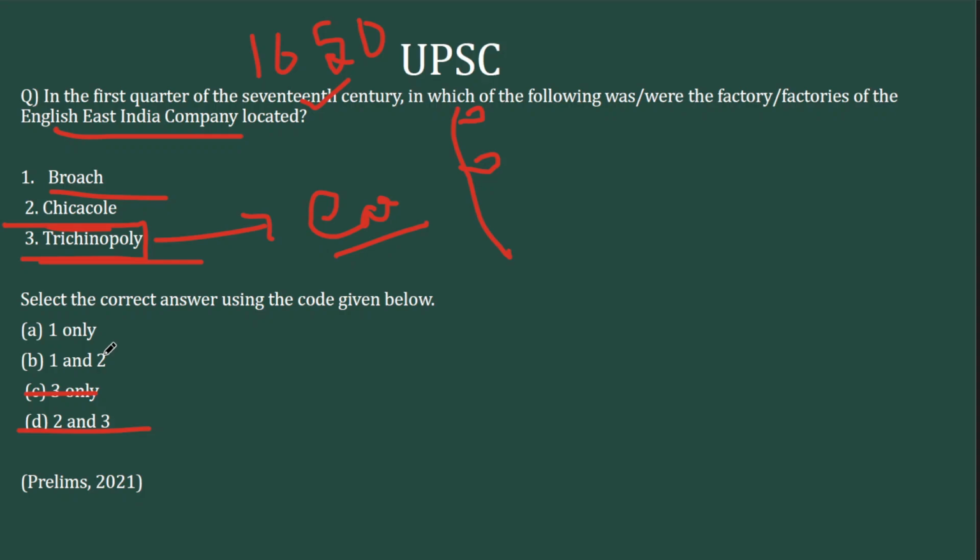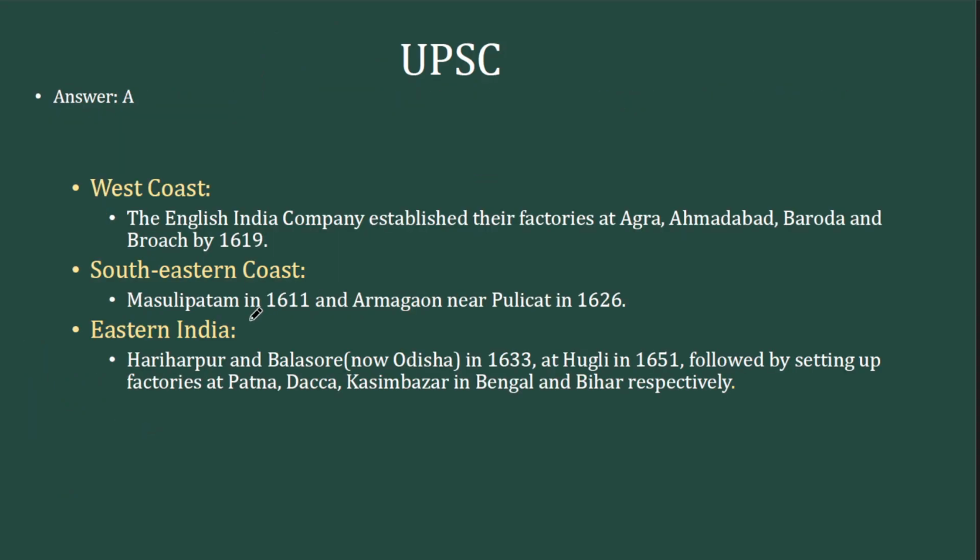Here it becomes factual. You should know the answer. Chikole is not part of the British setup. Only Broach is part of the British setup. So I'll give the details here. On the west coast, they are in Ahmedabad. Agra is also considered part of this region. Baroda, Gujarat, and Broach by 1619. By 1611, they had a factory in Masulipatanam and Armagaon near Pulicat.